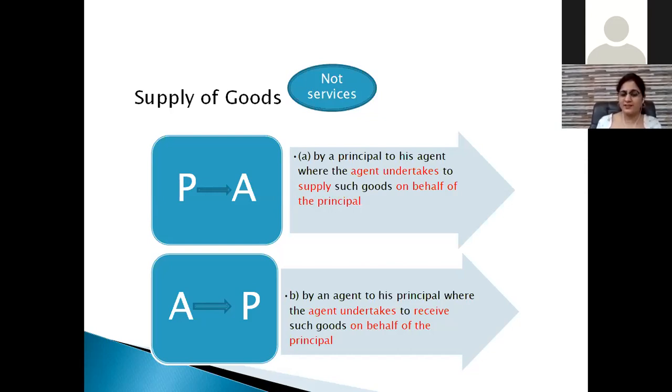And in the second scenario, एजेंट से प्रिंसिपल पे मूवमेंट हो रही है. And the thought comes to our mind: कि ऐसा कब होता है कि एजेंट से प्रिंसिपल की तरफ गुड्स आ रहे हैं. Suppose here the wording is whenever an agent supplies goods to receive certain goods on behalf of the principal.